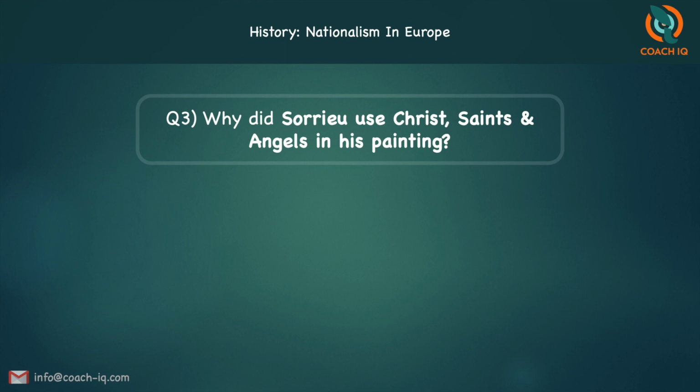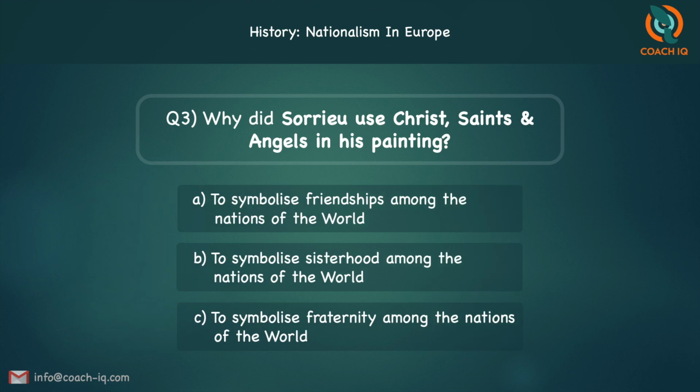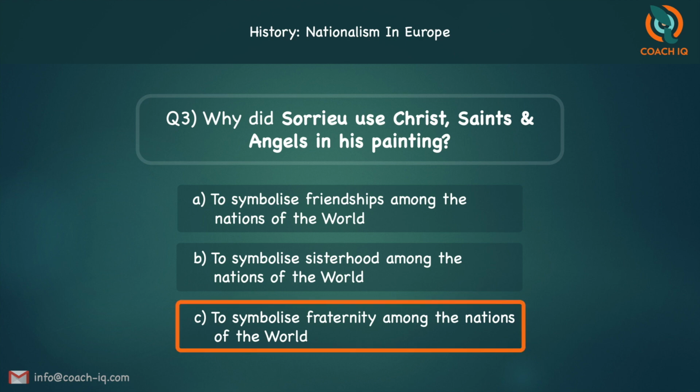The next MCQ. Why did Sorrieu use Christ, saints, and angels in his painting? To symbolize friendship among the nations, to symbolize sisterhood among the nations of the world, or to symbolize fraternity among the nations of the world? The answer is C. To symbolize fraternity, that is brotherhood, amongst the nations of the world.